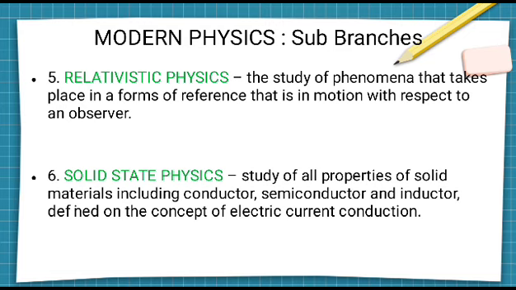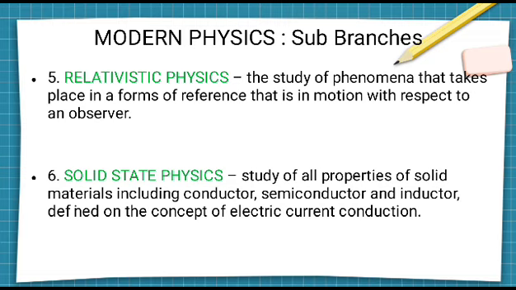And fifth is relativistic physics. Whenever things are happening at speeds comparable to the speed of light, that comes under relativistic physics. There we cannot see the proper length and the proper time, as we can see in space. Things happen very slowly because, as we know, our space is expanding compared to the speed of light. For that study, we have to study relativistic physics.